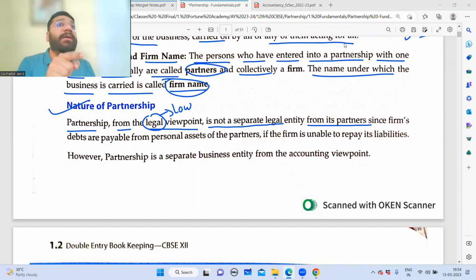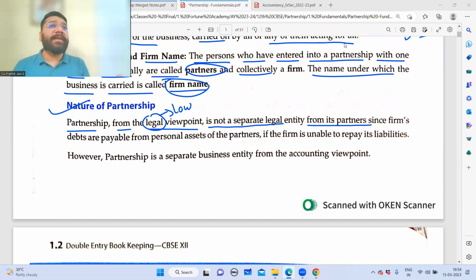If the firm does something wrong, something illegal, we cannot put the firm behind jail, no? Can you tell the firm, come on, I'm arresting you, go to jail? Can the court give a 6 months sentence for the firm? So the person who's representing the firm, who is that? Partner. So the partner will be jailed.